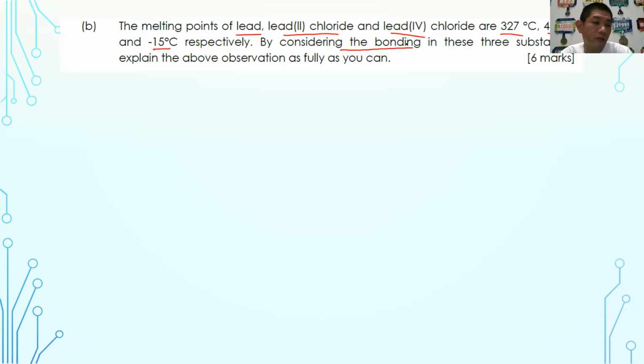Okay, so before answering all that, you must know by yourself, lead is a metal. Okay, and lead 2 chloride and lead 4 chloride are compounds, isn't it? So what compound has a high melting point? What compound has a low melting point? Definitely you have to think from the angle of whether it is an ionic bond or covalent bond. So which one has a higher melting point? Definitely those with the ionic bond have a higher melting point. So without any doubts, this one is definitely an ionic bond, and this one is definitely a covalent bond. So when you are about to explain metallic bond, ionic bond, and covalent bond, how are you going to explain? Now, that is the key.